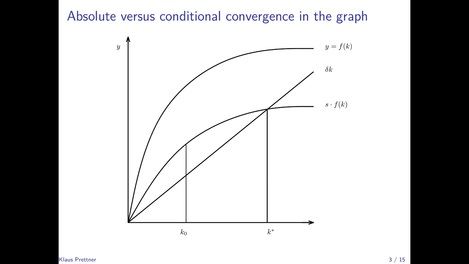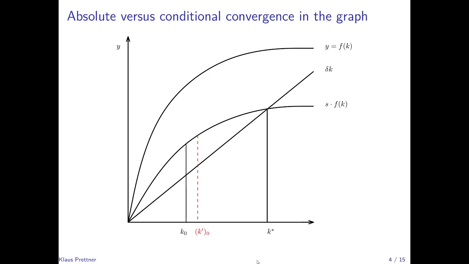Now, suppose we have a second country here with the red dashed line that has a higher capital stock initially than the country with K0, but it converges to the same steady state, so it shares all the parameters with the first country.